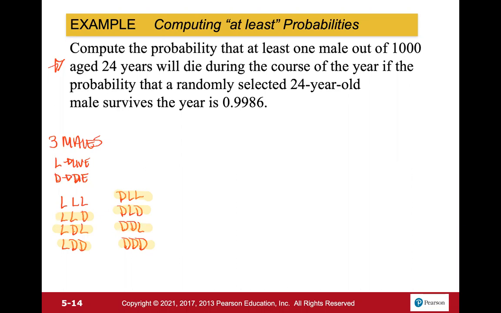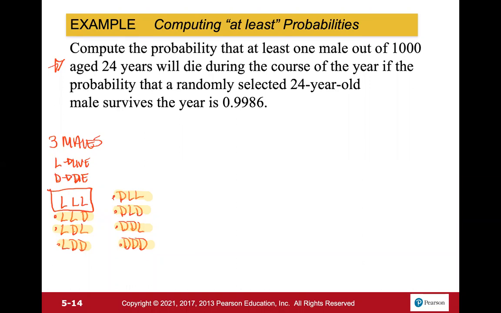And instead of looking at each and every one of these other ones, instead of grabbing 7 different probabilities, computing those, adding all of those together, we could use our complement rule and just figure out what this is and find the complement of that.